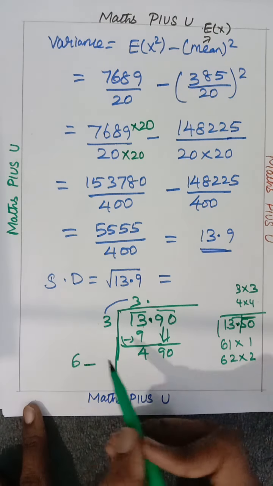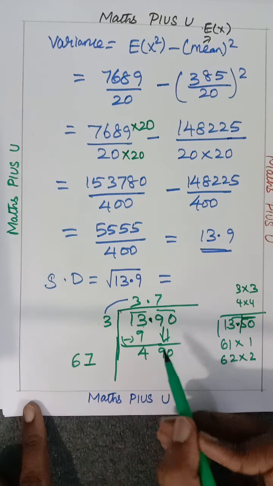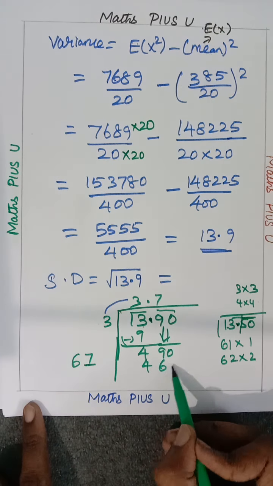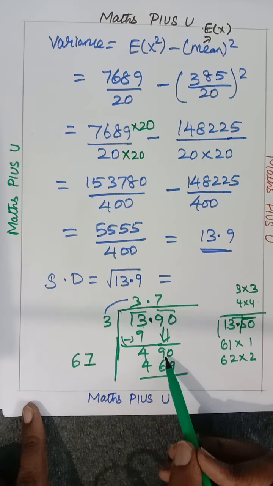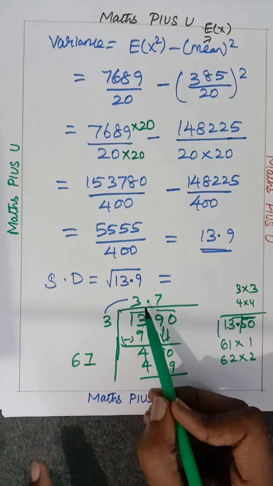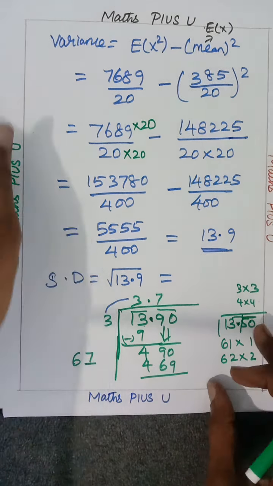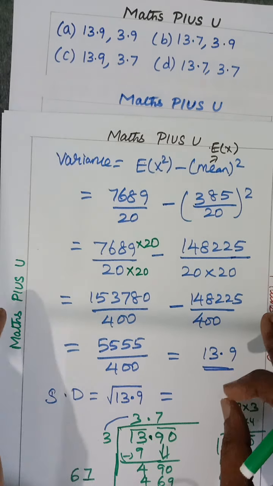If I'm checking it, I'm getting 7. 67 sevens are 469, very close. If I take 68, definitely more than 490 will come. So only one decimal is enough in this option. If you look at the options, they are talking about only a single decimal.